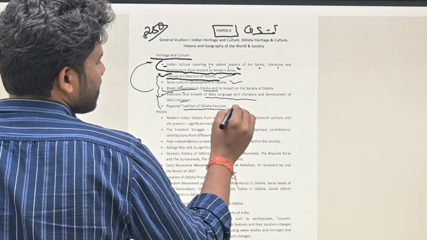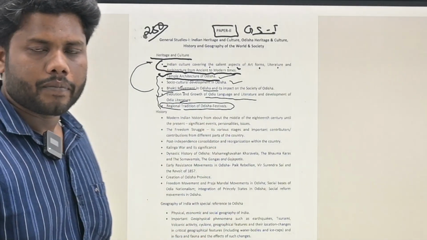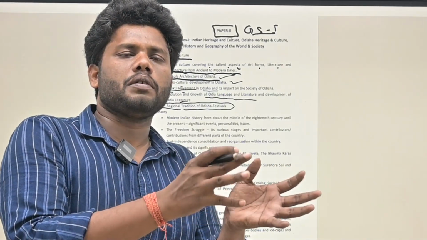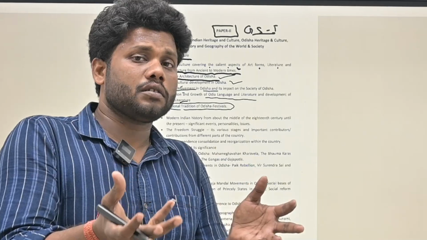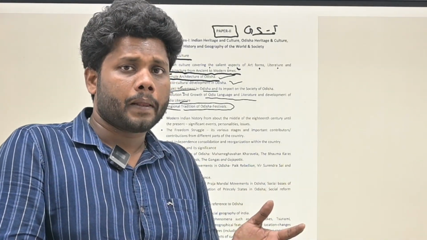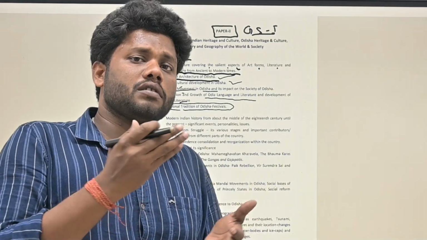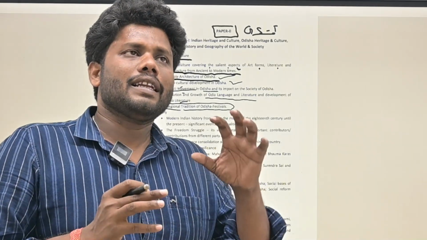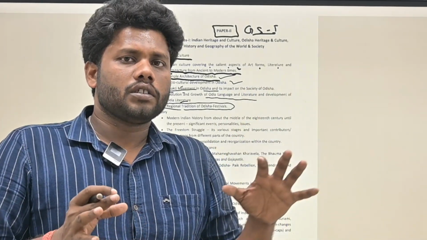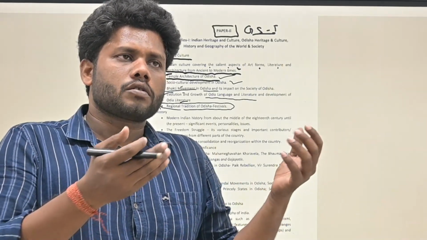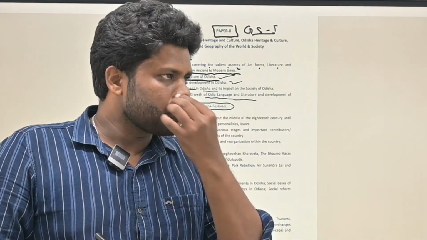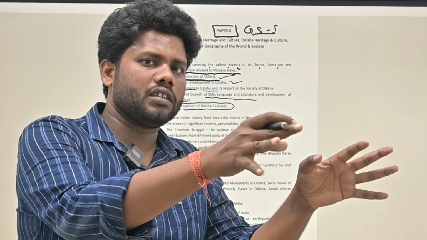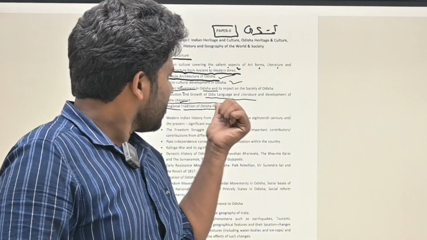Regional tradition of Odisha, festival, Rath Yatra. If Rath Yatra is coming into the picture, then the contribution of the Marathas to popularize Rath Yatra also comes in. If Rath Yatra comes in, that means the Jagannath cult comes in. Then recently the Mo Odisha, Nua Odisha scheme was launched by Naveen Patnaik ji, with 40 plus focus, giving priority to Jagannath culture, that is, to promote and preserve the Jagannath culture in Odisha. That needs to be understood.